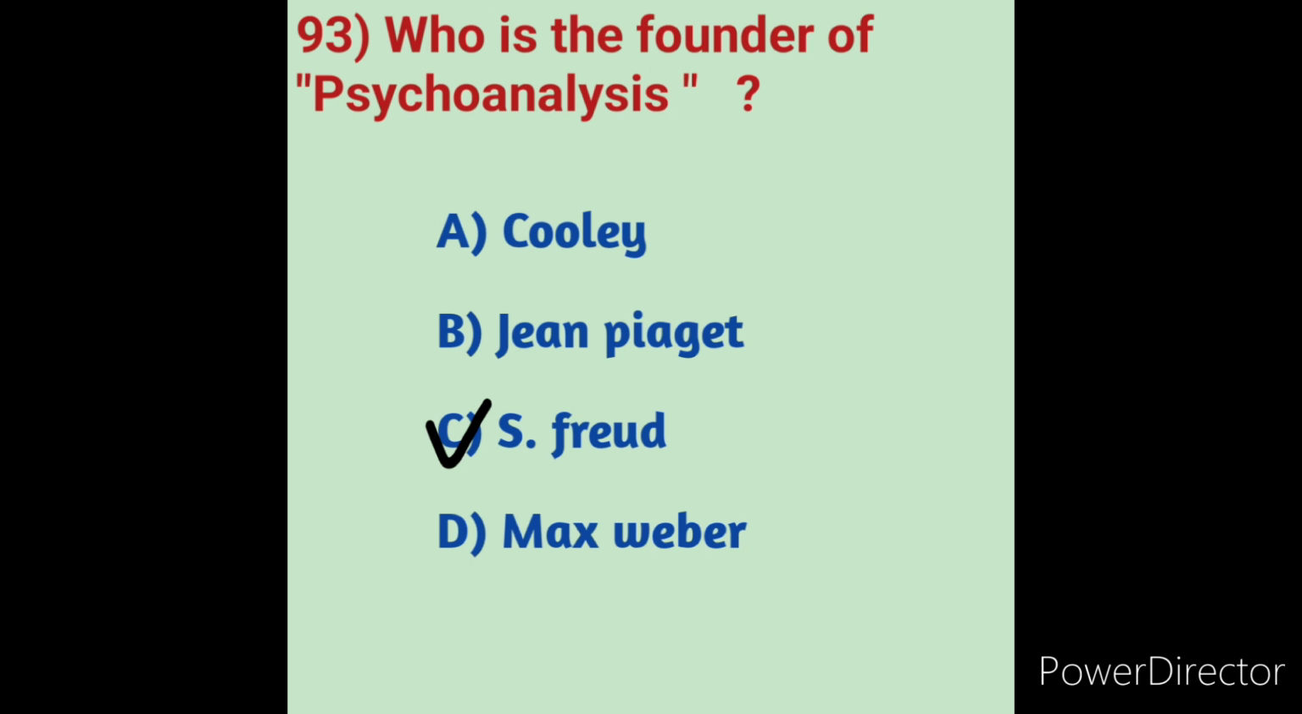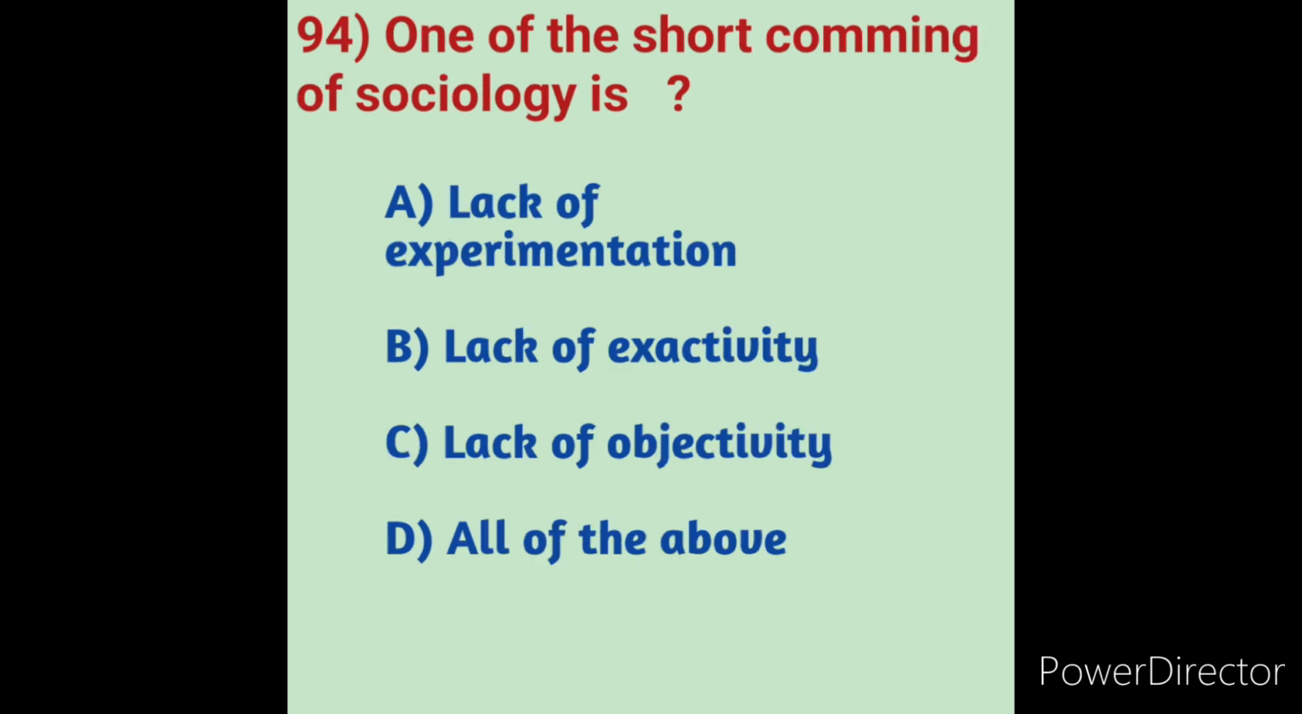Next, we will move on to question number 94. One of the shortcomings of sociology is, we will see here, option A, lack of experimentation. Option B, lack of exactitude. Option C, lack of objectivity. Option D, all of the above.